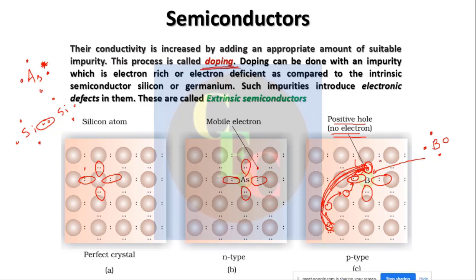Okay, so this boron type of thing can be imagined. Suppose there is a chain of chairs, and suppose one chair is vacant here, and all the others are filled. Now a person comes here, and he does not want to go here.